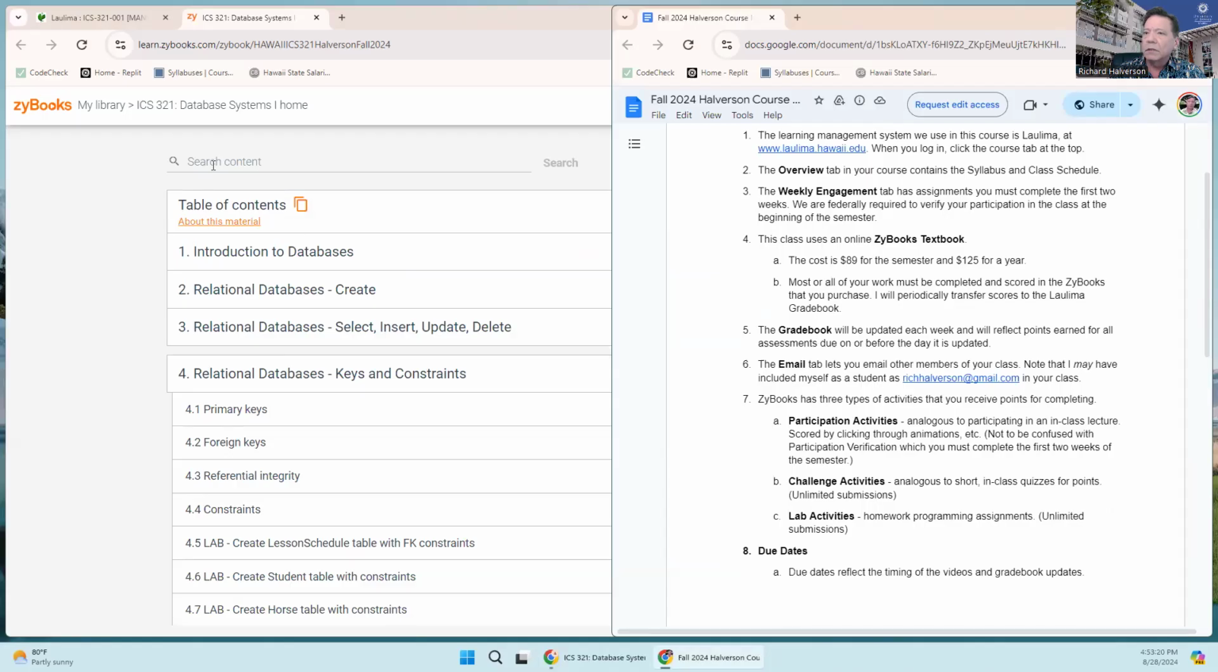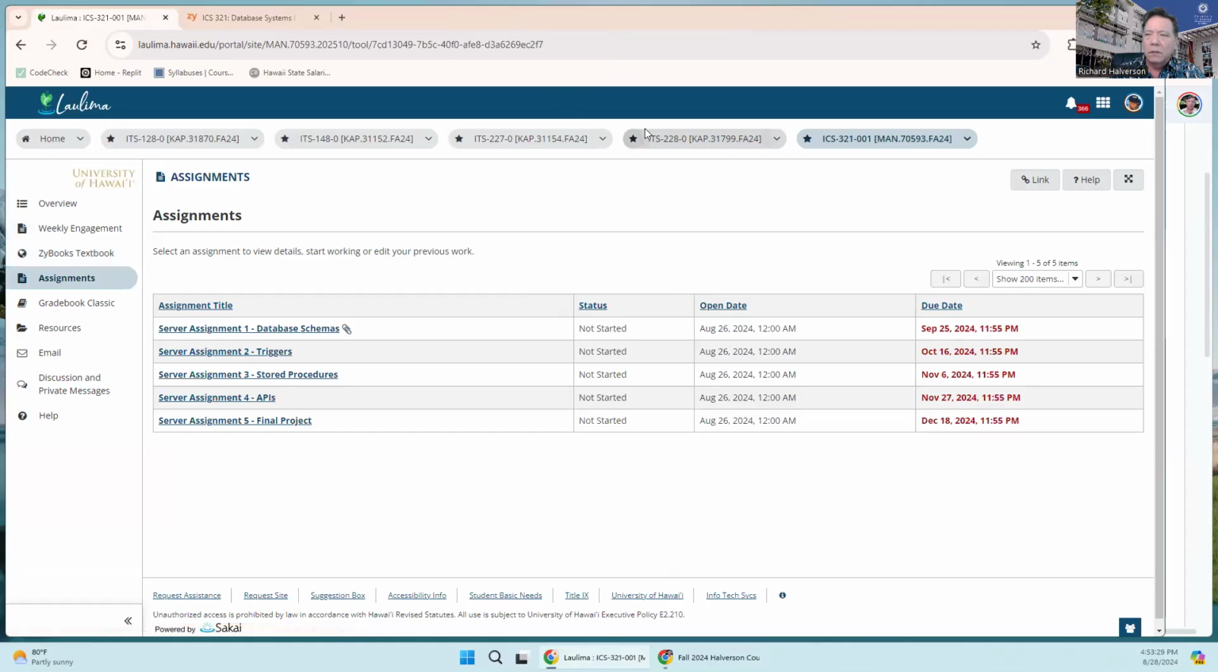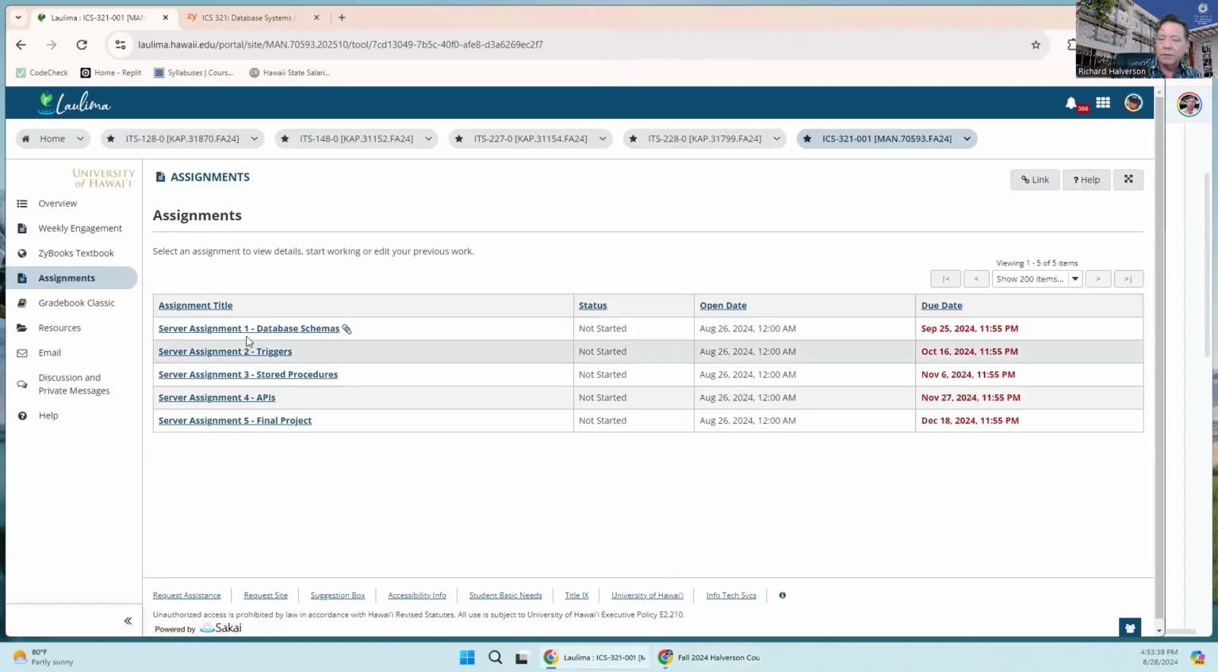I'm going to come back to zyBooks in a moment, but let's finish going through this. There's assignments. That's right, this class has assignments. I better add that here. This is the only class I have that has assignments. Anyway, these are server assignments.